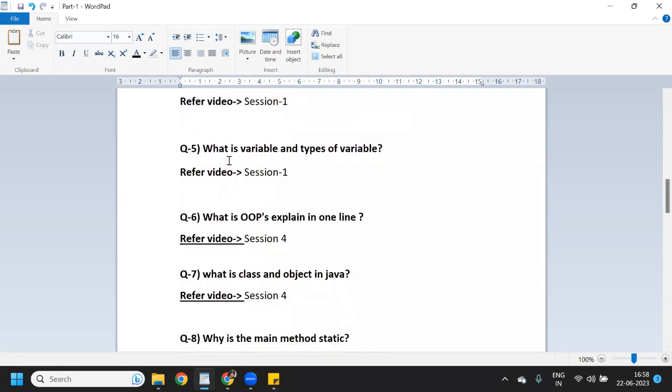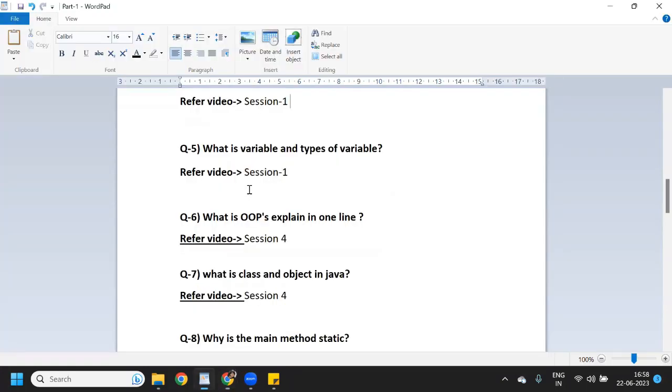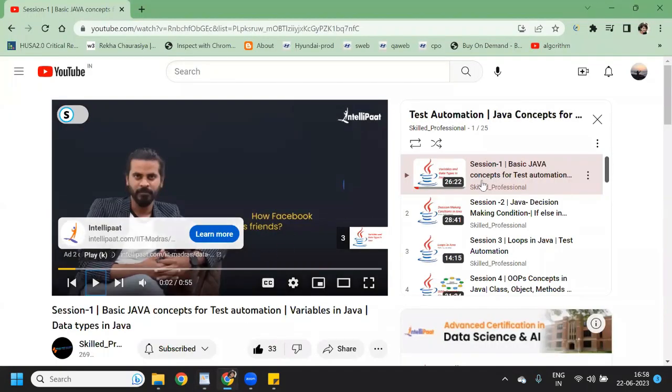Next question is asking what is variable and type of variable. What is a variable and type of variable, I have explained in the first session only, so you can refer to that session, right? As you know, I have explained there are 3 types of variable: static variable, instance variable, and local variable. I have explained all 3 variables over there.